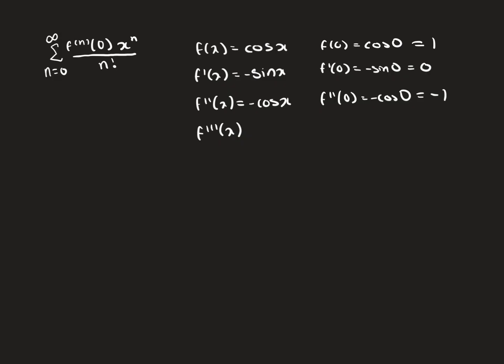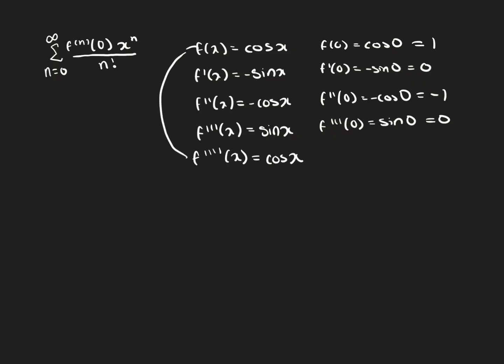The third derivative, well, the derivative of cosine is negative sine. Since we have a negative, that turns it into a positive. So then evaluate this at 0. We know sine of 0 is just 0. And then, similar to sine of x, if we take the fourth derivative, well, the derivative of sine of x is cosine of x. And this is the same thing as our original function.